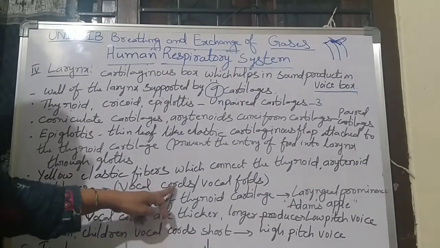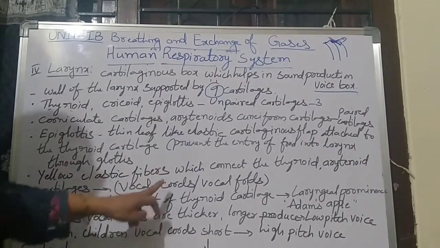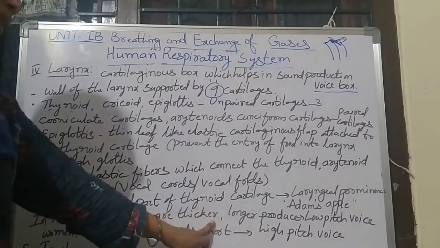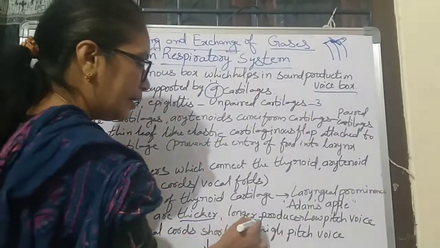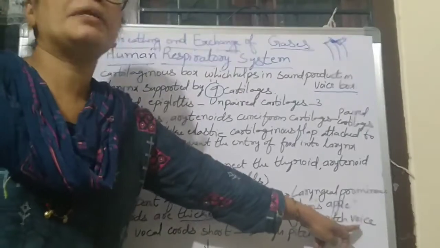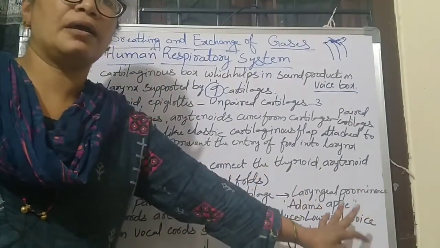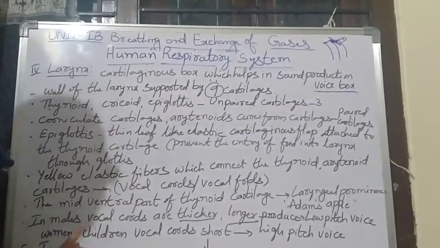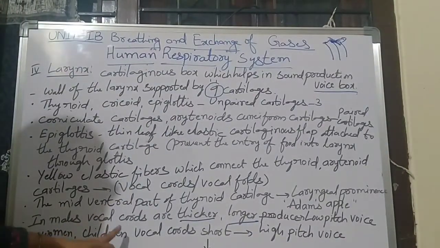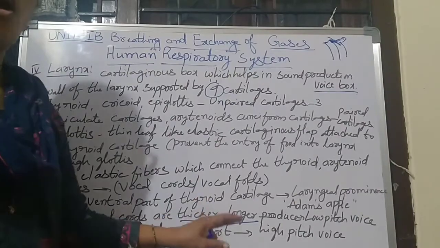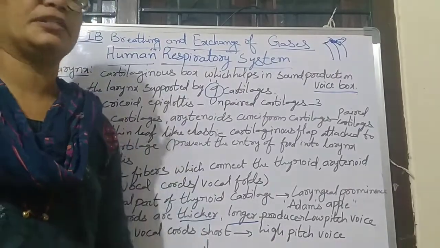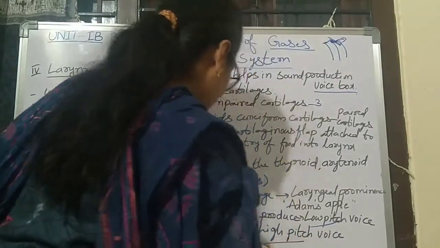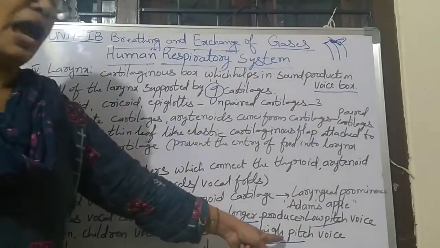Next, in males, the vocal cords, the yellow elastic fibers, are thicker and longer. They produce a low pitch voice. In women and children, the vocal cords are short, and they produce a high pitch voice. So males have a low pitch voice, and females and children have a high pitch voice.